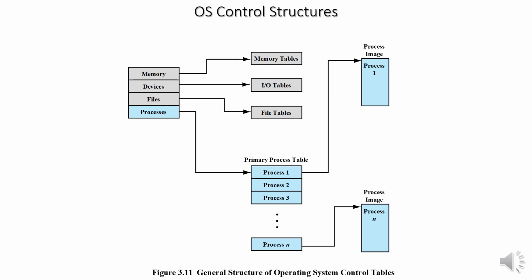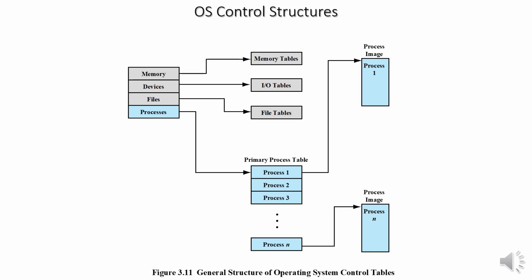We know that part of main memory is reserved for use of the operating system and the remainder is available for use by processes. Memory tables keep track of both main and secondary memory. Memory tables include information about allocation of main memory to processes, allocation of secondary memory to processes, protection attributes of blocks of main memory or virtual memory, which processes may access certain shared memory regions, and information needed to manage virtual memory.